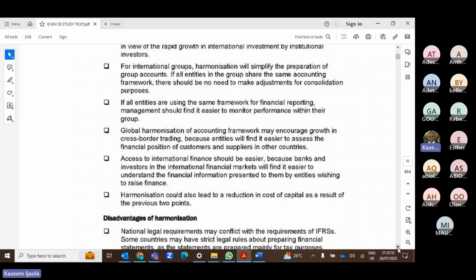Also, it promotes cross-border trading, right? Harmonization promotes cross-border trading. So you can easily trade. You can be in Nigeria and your company is trading with another company in another country easily, and you are exchanging financial statements, okay? Because both of you prepared financial statements following the same set of IFRS.